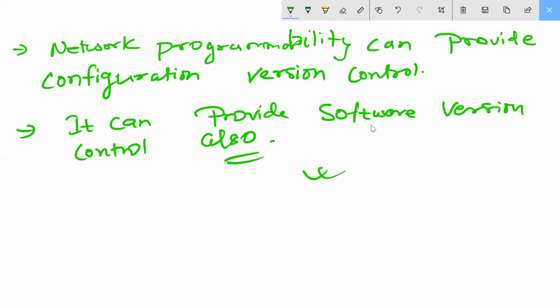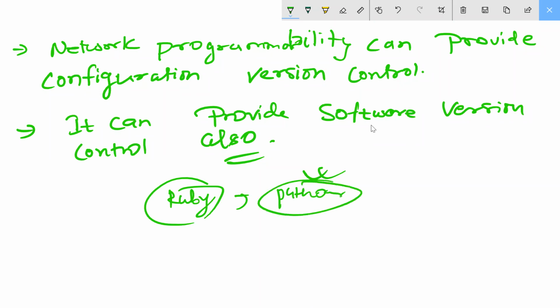Okay. See here, guys. Next point I'm writing here. The whole thing is called Python, is it? No, that's a system. Python is there. Ruby is there. It depends upon the devices. I'm not talking about only Python. We are not talking about only Python. It depends upon their devices. But mostly it is Python.